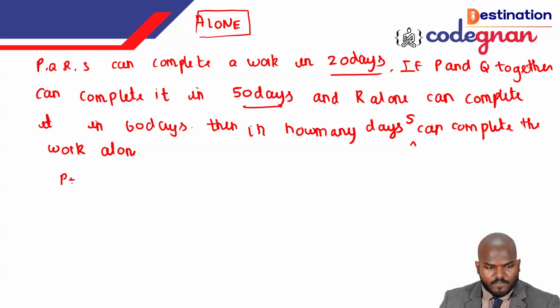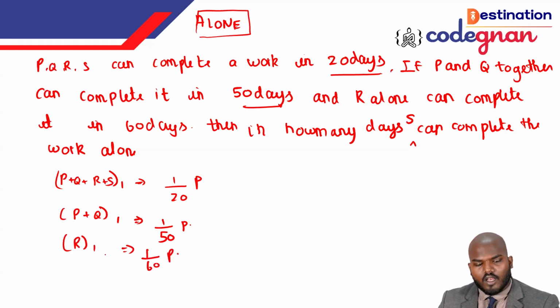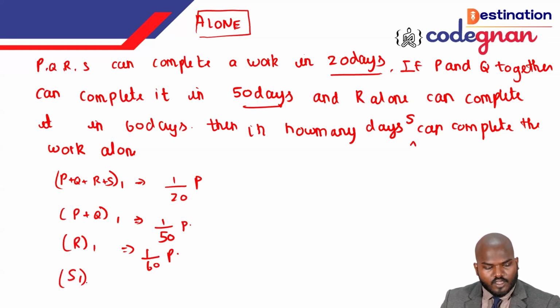Initially, P, Q, R and S, 1 day work is equal to 1 by 20 part. Same like that, P and Q, 1 day work is equal to 1 by 50 part. Next, R alone, 1 day work we can call as 1 by 60 part. Same like that, another one is S. What is the thing they are asking here?